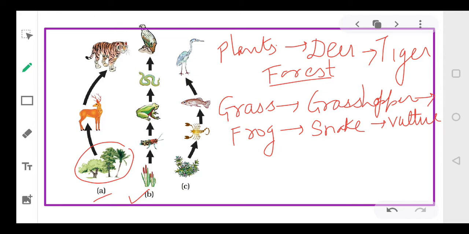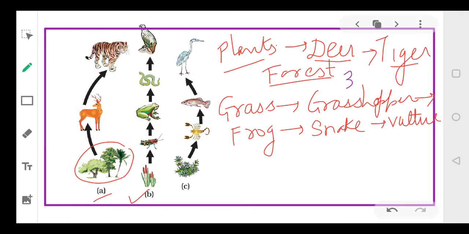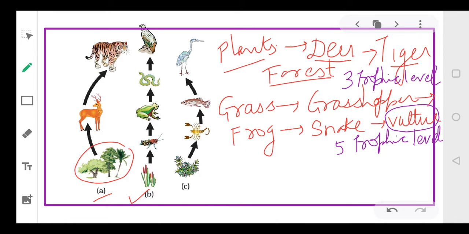And how many members in the first food chain? There are 3 members in this food chain. So there are 3 trophic levels here and 5 trophic levels here. And in this case, the vulture is the last member. So vulture will get the least energy.